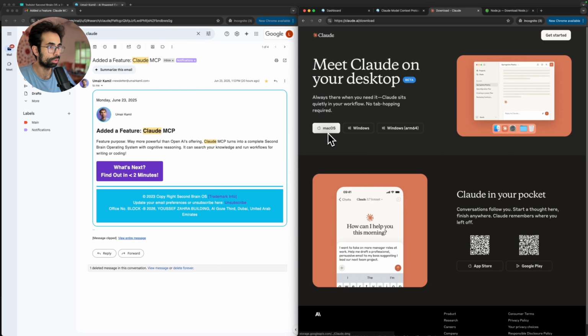So if you're on a Mac machine, it will highlight this one. If you're on a Windows ARM64, it will highlight this one. If you're on another kind of Windows machine, it might highlight this one. Just click the button that is white and download that one and install it, right?